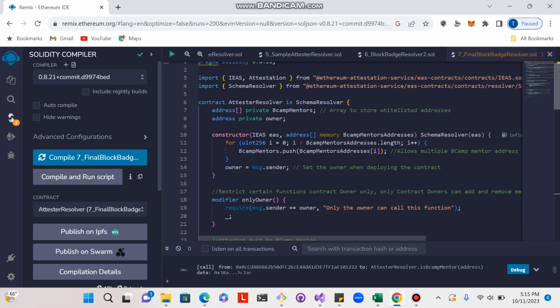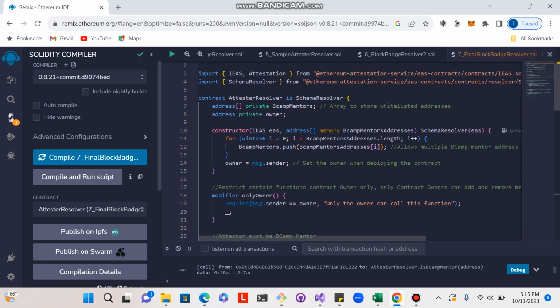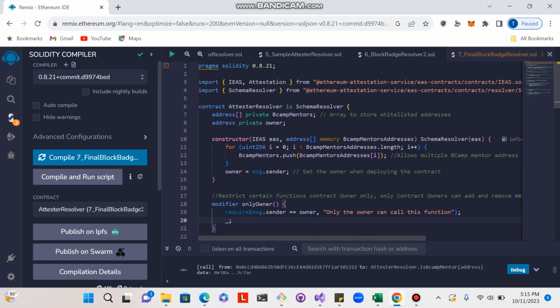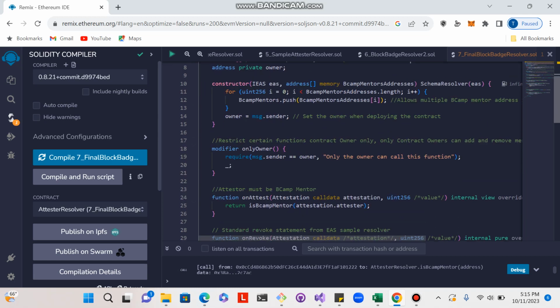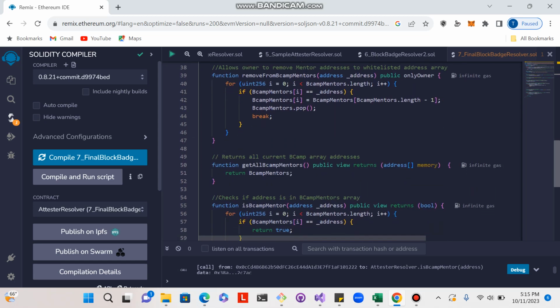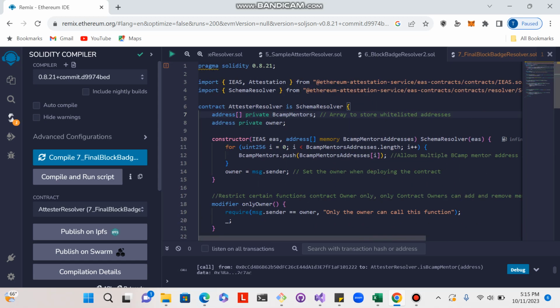I won't go through all the code, but I'll post this to GitHub, and I have notes for every variable and function I thought was worth noting. So I explained the code, and basically what you can do here is I'll compile this one. This is the resolver contract. It is only configured right now for the Bcamp mentors only. So let me compile that.